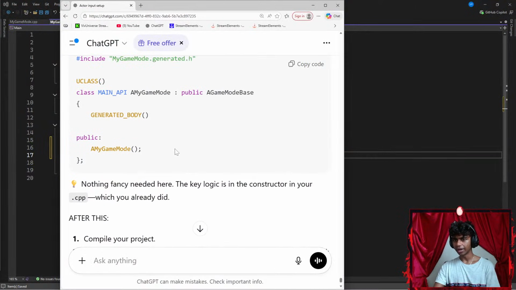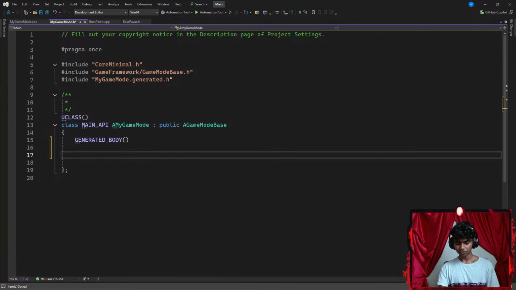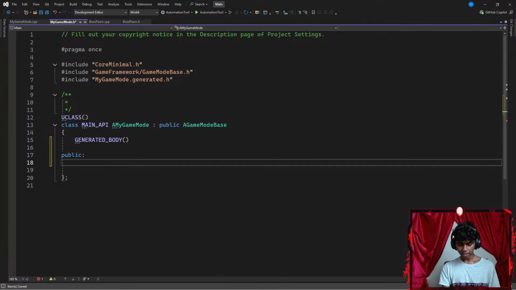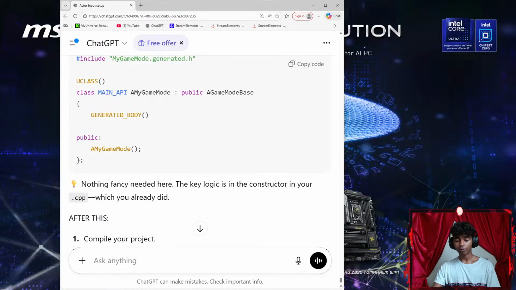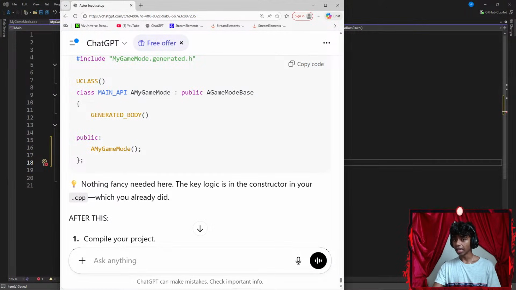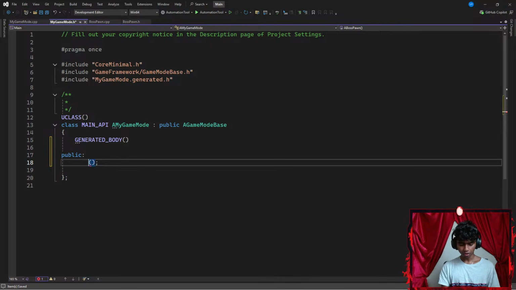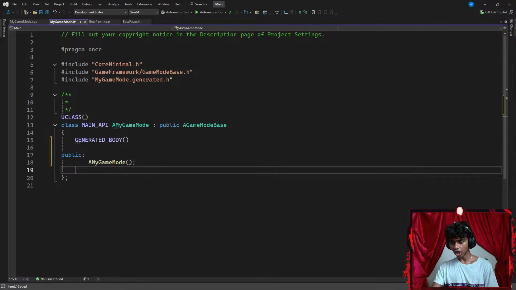I have to go ahead and make everything public first of all. So let's go with something like public. I'm going to call my boss spawn, with parentheses ending with a semicolon. Okay, is it called boss spawn? It's called my game mode. My bad, guys. My game mode. So I call my game mode up here.